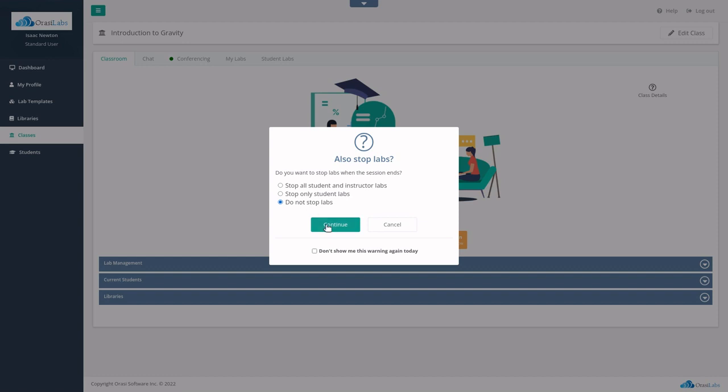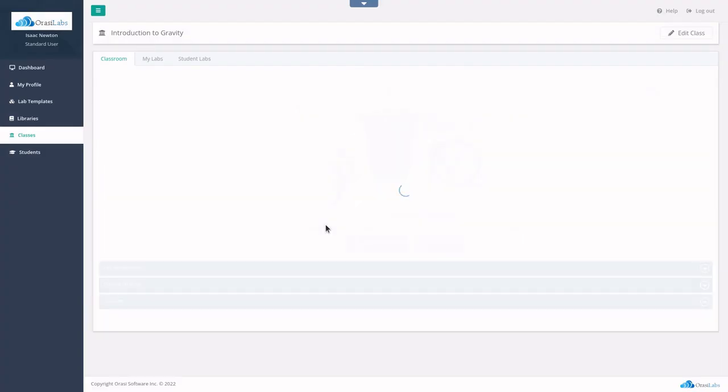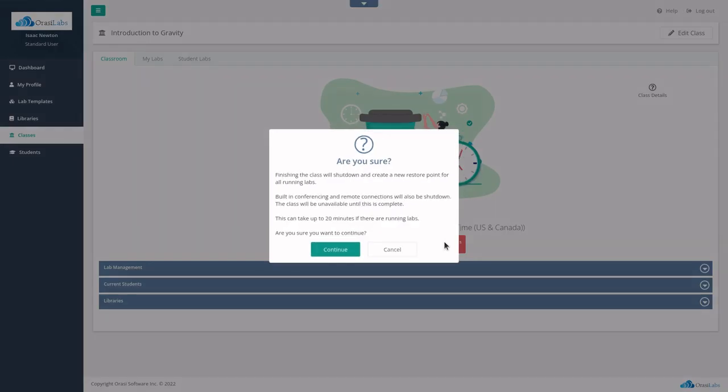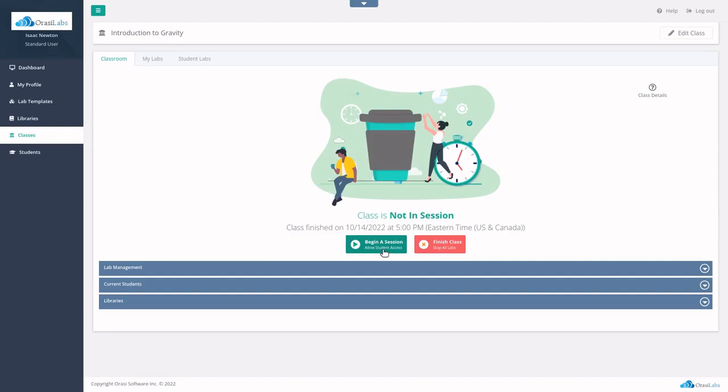If they prefer, instructors can choose to leave the session open so students can log in after hours to do homework or practice on their own. After the last session is stopped, the instructor can also choose to finish the class. This puts the class into an automatic 14-day backup cycle before the class is deleted.